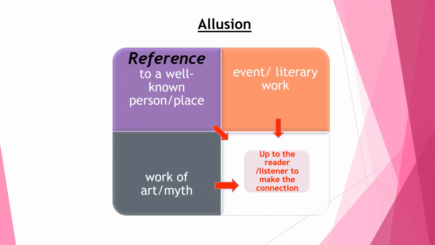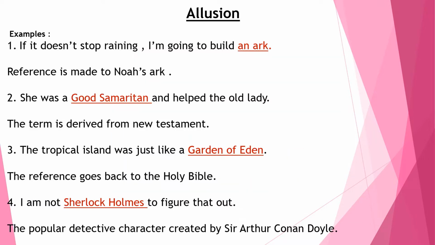Allusion is a figure of speech that makes a reference to a well known person, place, event, a literary work, a work of art, or a myth, directly or implied. It is up to the reader or the listener to make the connection. So, now let's see some examples.